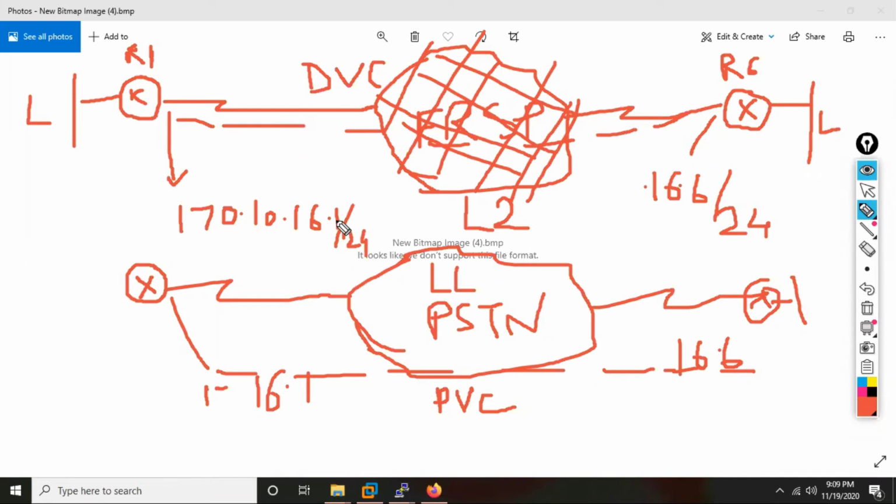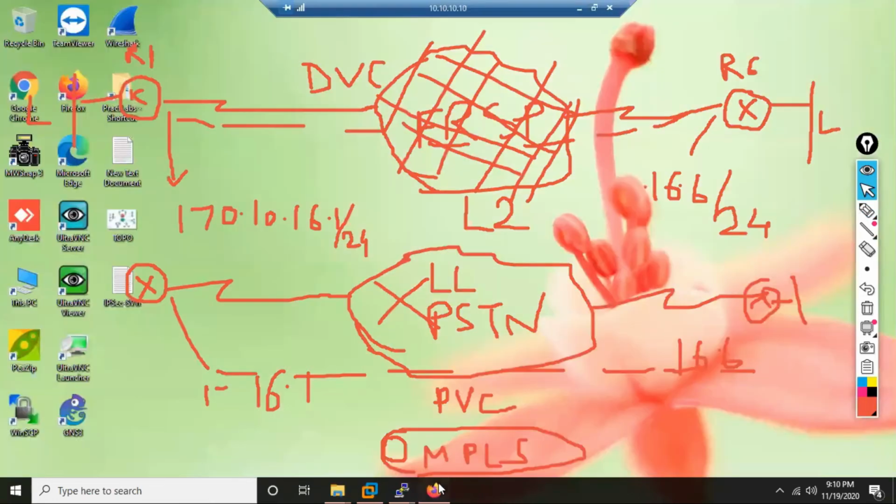So what happens here? Suppose this was the scenario, and now you have a third company, which is what? MPLS. But now in this MPLS, what is the company telling? See, customer, we have what used to be a problem here. If there is any problem in the frame relay cloud or in the PSTN cloud, what used to happen? Customer used to lose connectivity. Dedicated lease lines, if there is a physical failure in the service provider cloud, there used to be what? Disconnection. But if you see MPLS now, let me first show you MPLS. See here, MPLS topology.